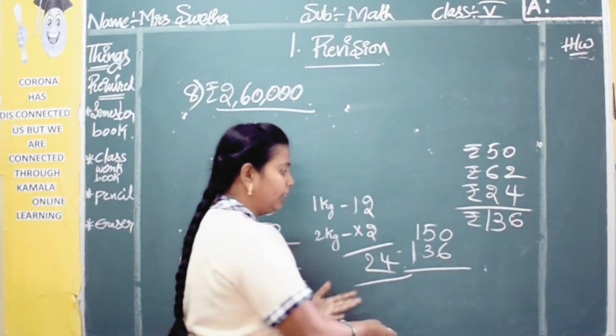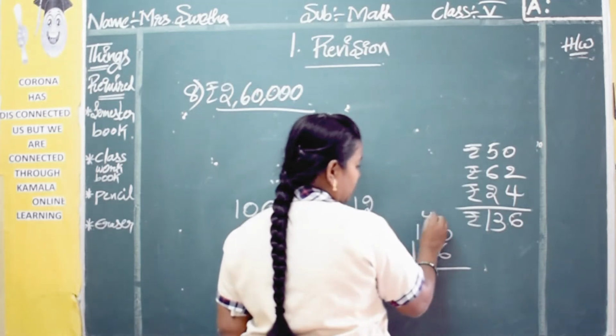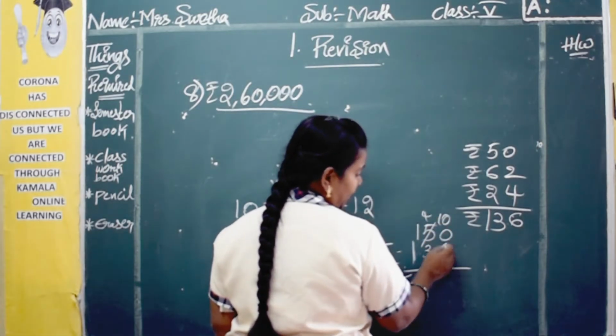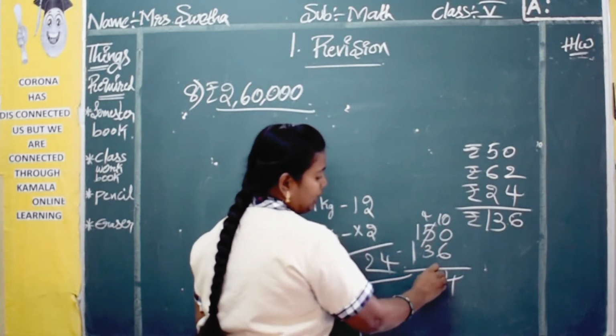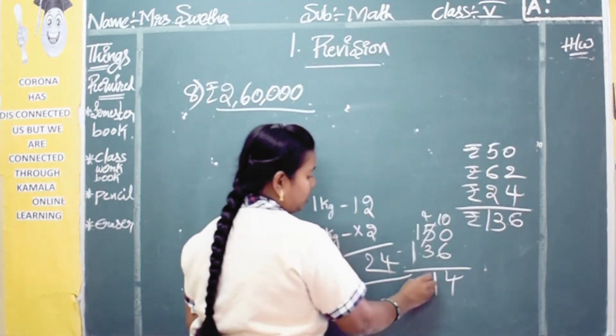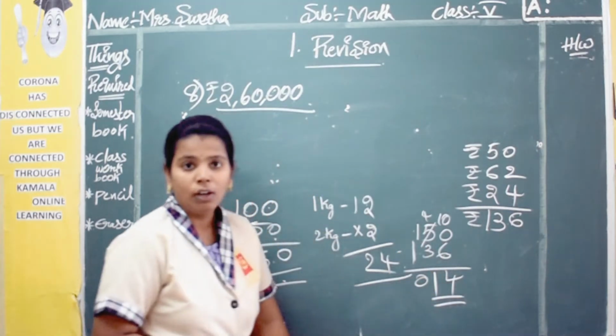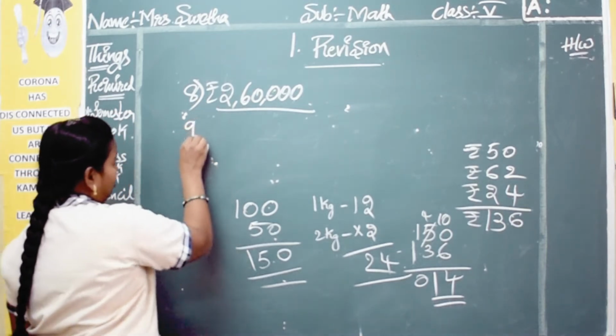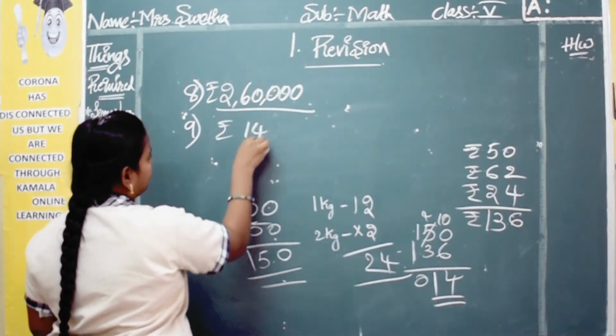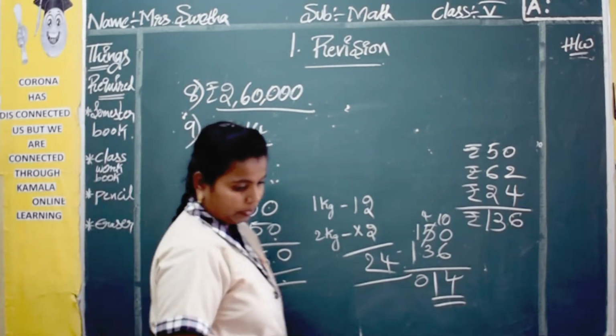Now how much will she return? She will get back. So take a borrow here. 10 minus 6 is 4. 4 minus 3 is 1. 1 minus 1, 0. So how much is she getting back? 14 rupees she is getting back. Okay, so 14 rupees.